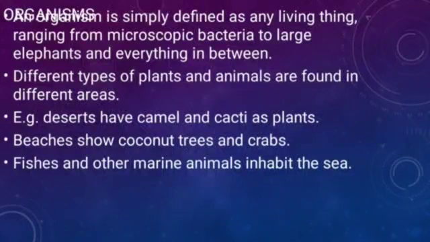Now in the desert there is also cactus. It means everywhere plants and animals are there. So the desert has camels and cactus plants, as I told you. In desert areas we mostly find camels, and cactus as a plant.